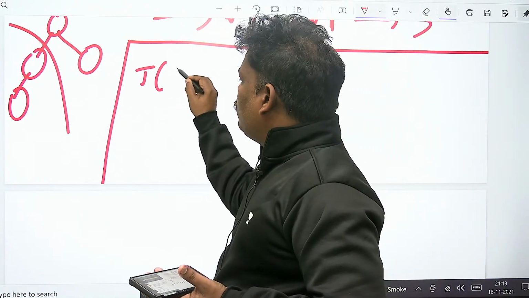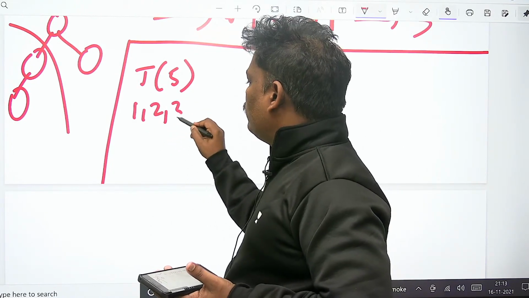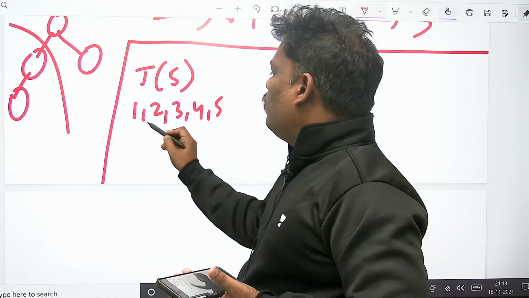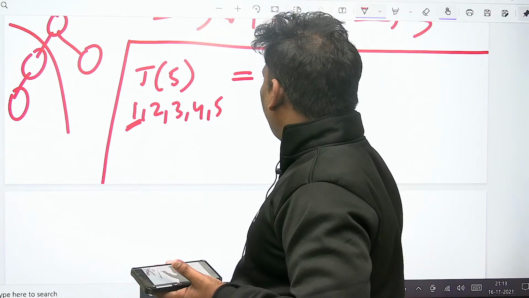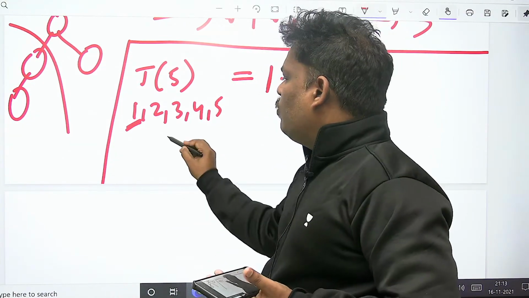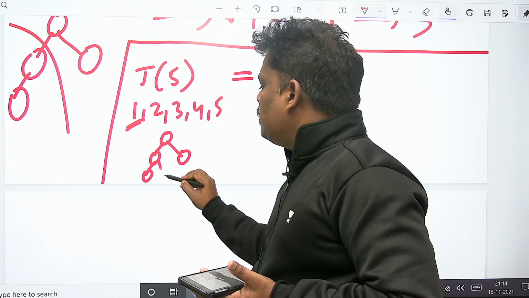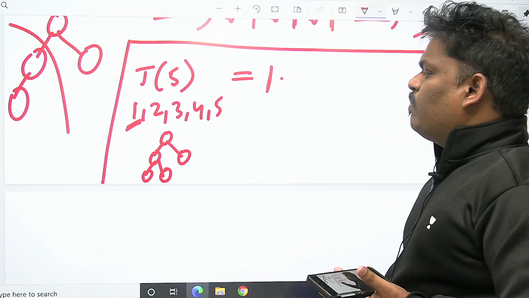T of 5 means 1, 2, 3, 4, 5. Out of these, 1 will be the root. Root selection is only one possibility. And one more thing: out of 5 people, 1 person is the root, and if you observe, I think 3 people go to the left.